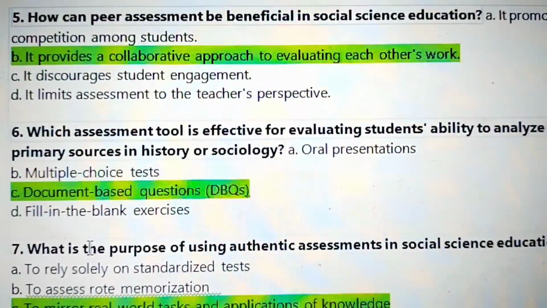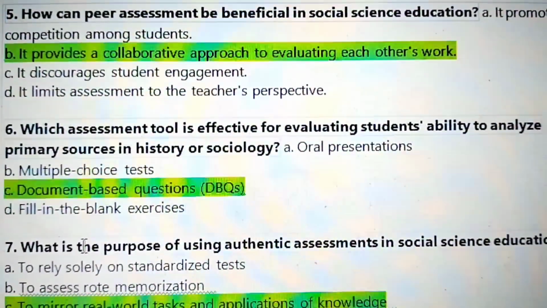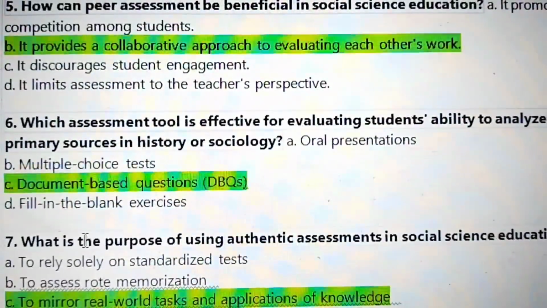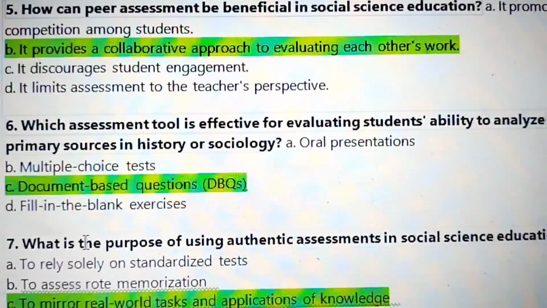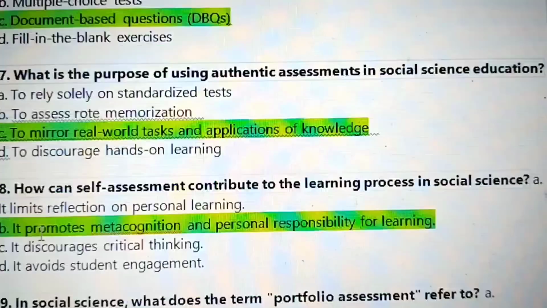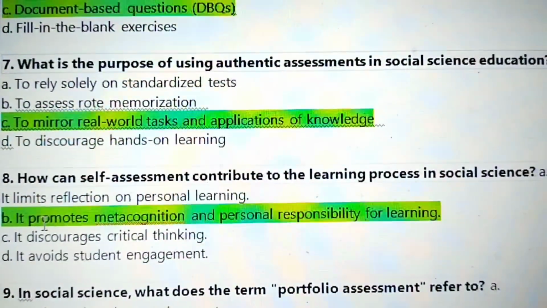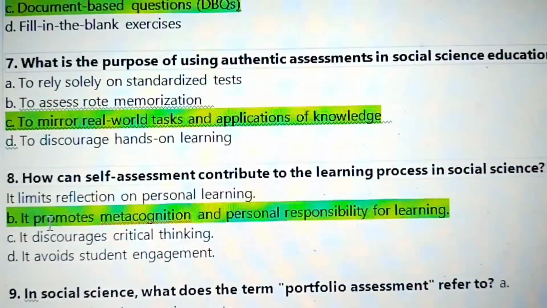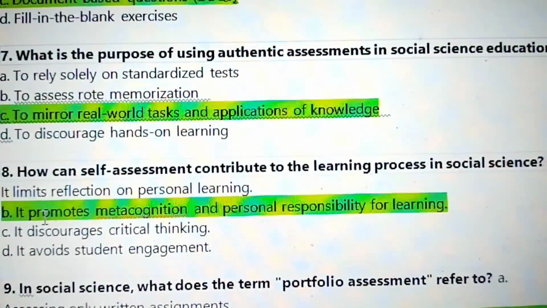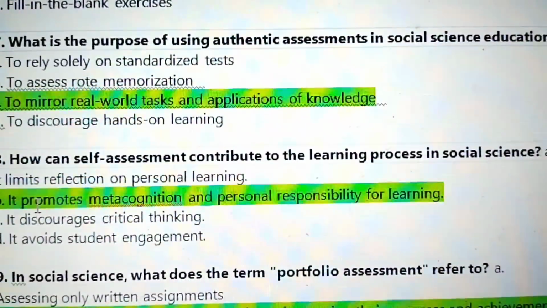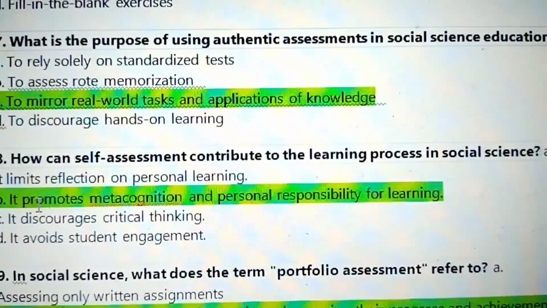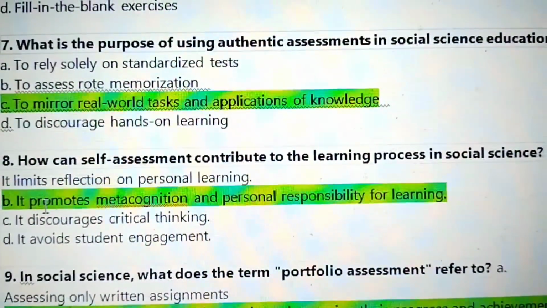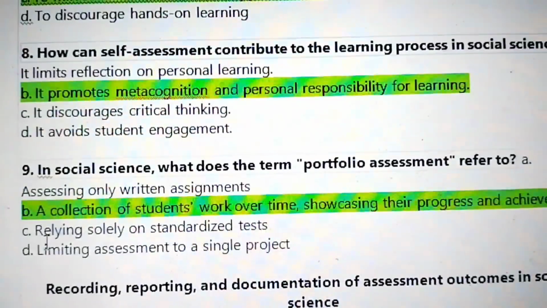6, which assessment tool is effective for evaluating students' ability to analyze primary sources in history or sociology? Document-based questions, DBQ. What is the purpose of using authentic assessments in social science education? To mirror real-world tasks and application of knowledge. 8, how can assessment contribute to the learning process in social science? It promotes metacognition and personal responsibility for learning.